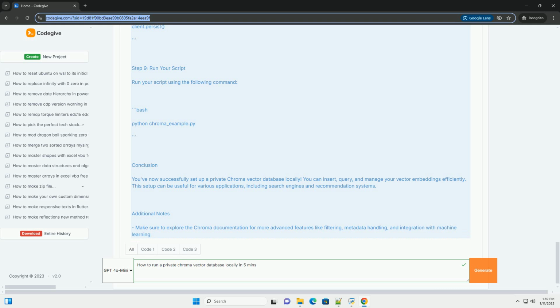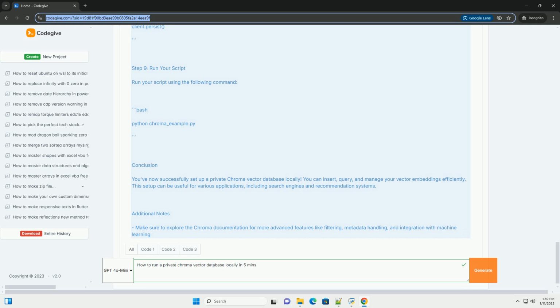Running a private Chroma vector database locally can be a great solution for managing and querying embeddings efficiently. Chroma is an open-source embedding database designed for working with vector representations of data, such as those generated from machine learning models. Below, I'll guide you through the steps to set it up in under 5 minutes.